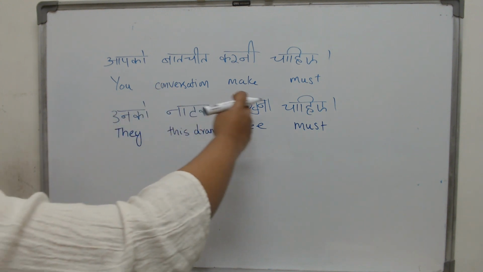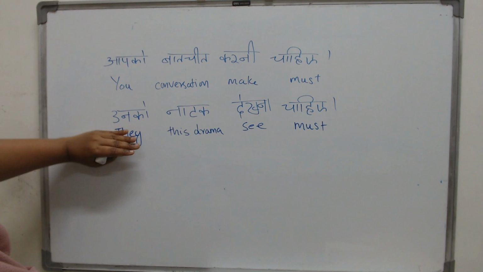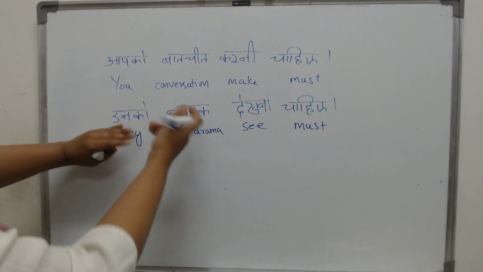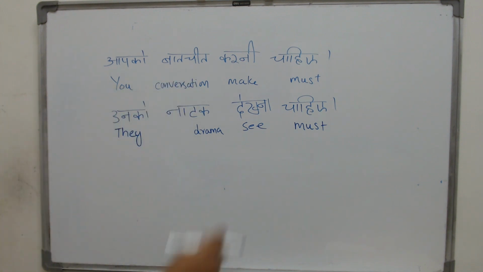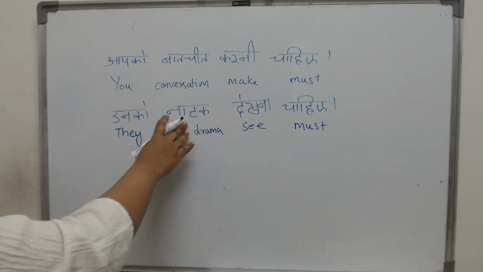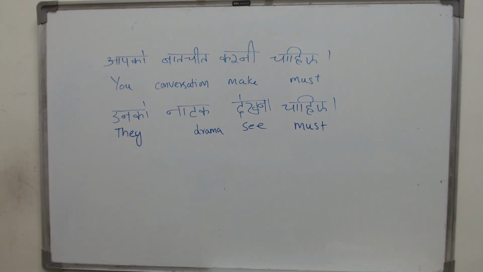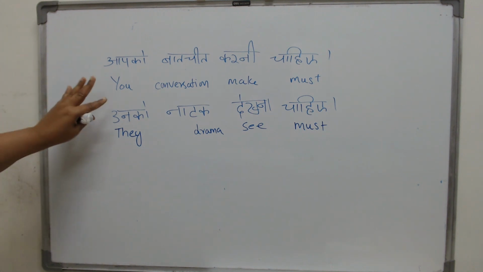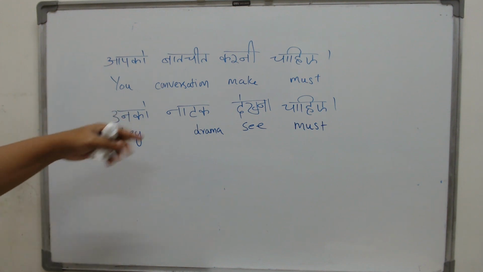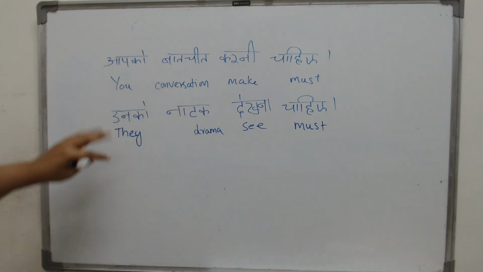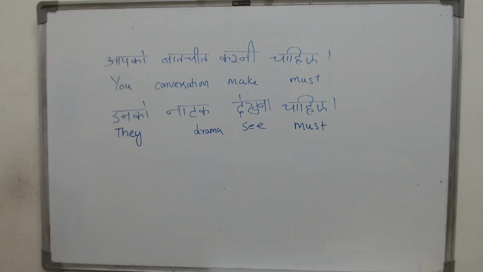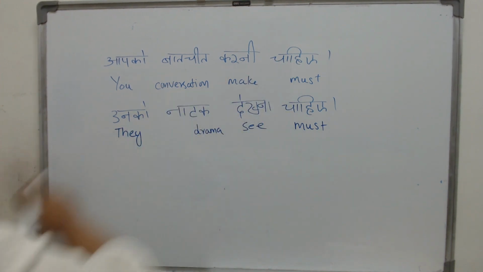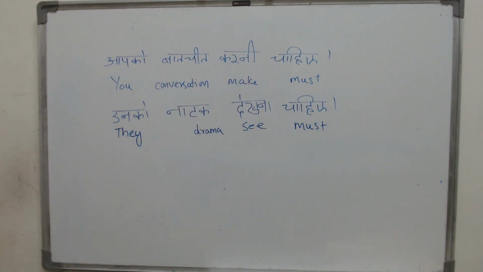Unko natak dekhna chahiye. They must see this drama. It just means drama, but it is this drama. They should see this drama. Why is it dekhna? Because natak is what? It is male. But at the same time, if it is a film, if we write it is a movie, then we will say dekhni chahiye. Why? Because movie or a film is female. So in that case you will just put an e ki matra. But natak is male. So we write dekhna chahiye.